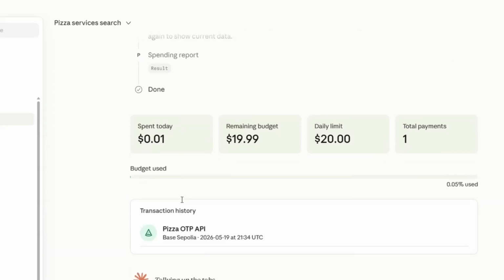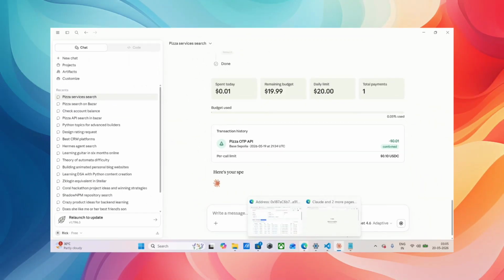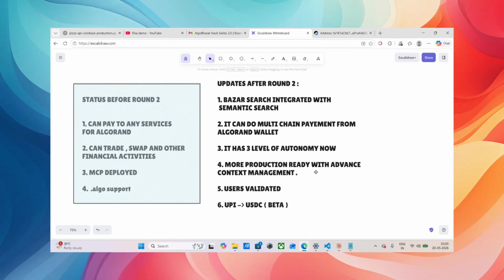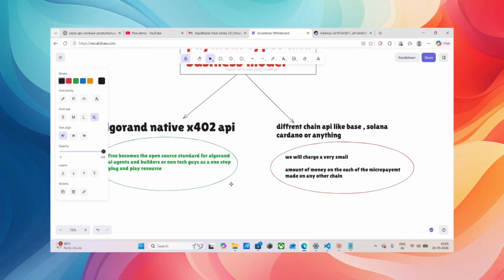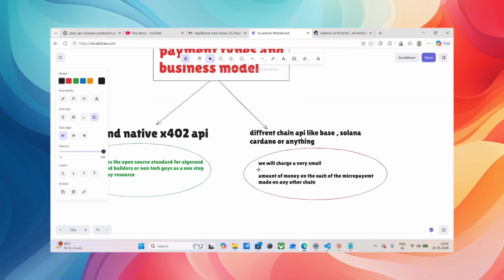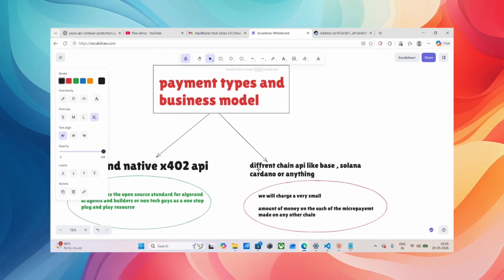Now let's talk about the business model. The core agent MCP or the wallet is free for Algorand-native APIs, like I showed you in round 2. For these Algorand-native x402 APIs, this MCP will be free. But for different chain payments, if the user wants to pay to Solana or Base or any other chain rather than Algorand, he needs to pay some extra amount on top of that API's charge. If it's something like $0.001, then he needs to pay $0.002.